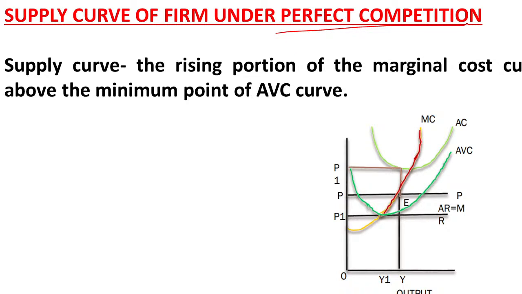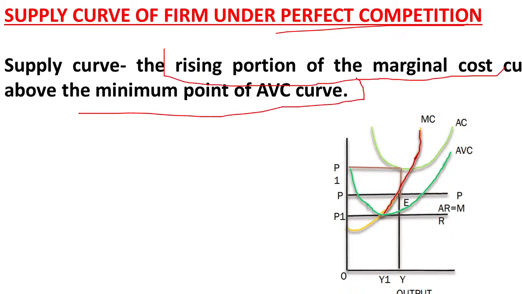So here the supply curve is the rising portion of the marginal cost curve above the minimum point of the average variable cost curve. Please remember, the supply curve of the firm is the rising portion of the marginal cost curve above the minimum point of the average variable cost curve.